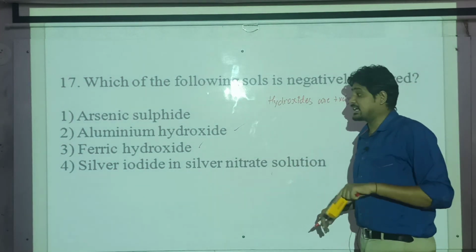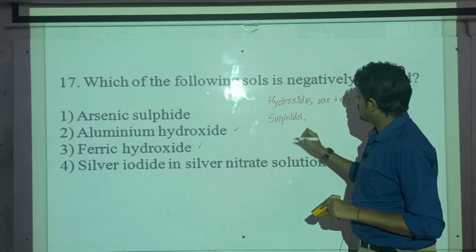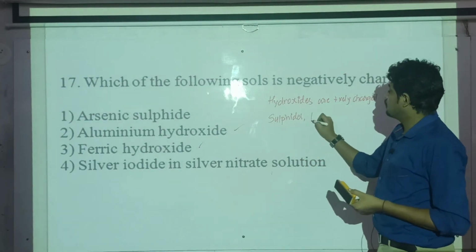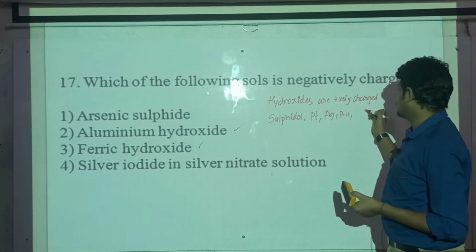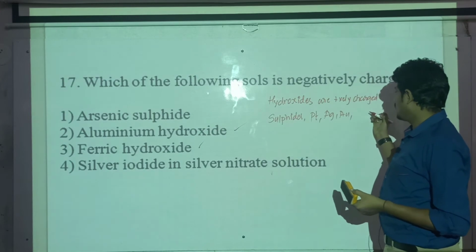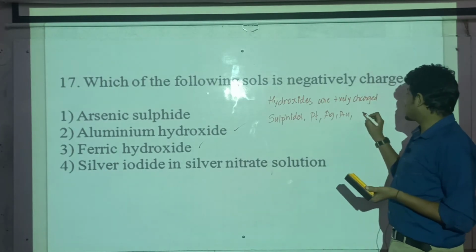Then what are negatively charged? Sulphides, then metals like platinum, gold, silver. These are the metals which are present as negatively charged.